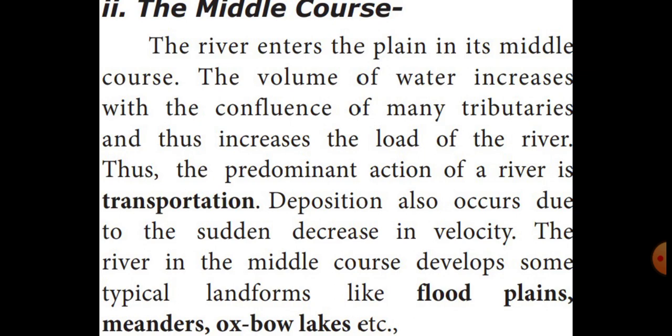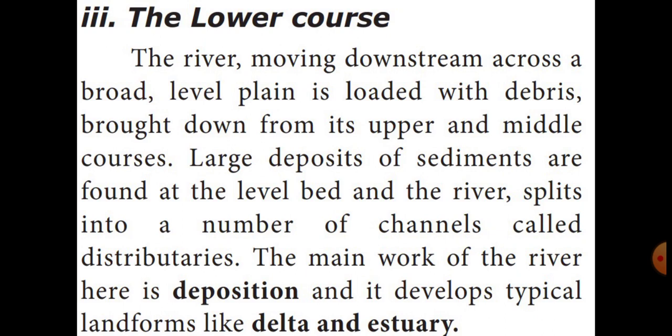Then the third one is the lower course. The third course of the river is the lower course. Now listen here. Lower course means the river moving downstream across a broad level plain that is loaded with debris brought down from its upper and middle course. Debris means அரிட்டால். Because of that, large sediments were deposited, and it forms a level bed by the river and splits the river into a number of channels, that is called distributaries.